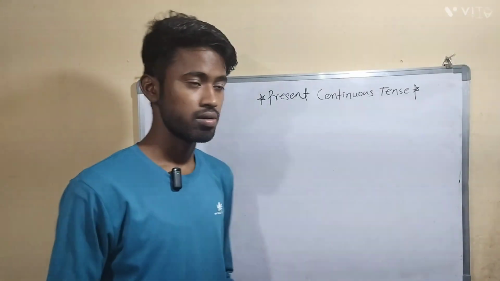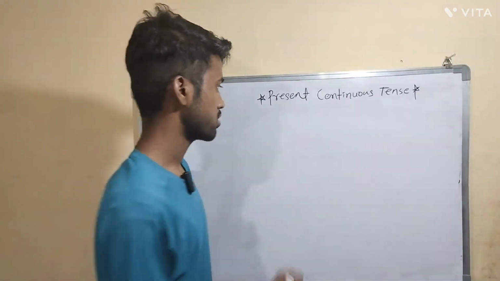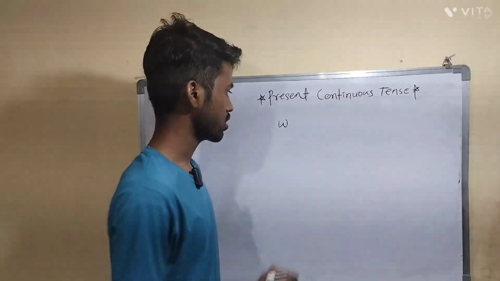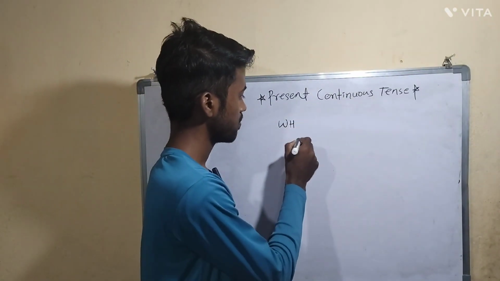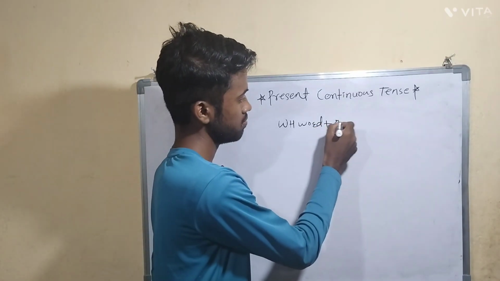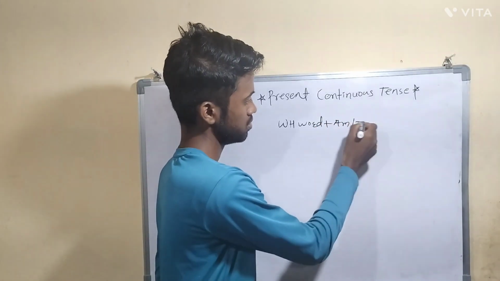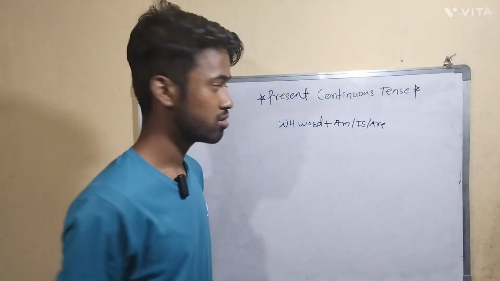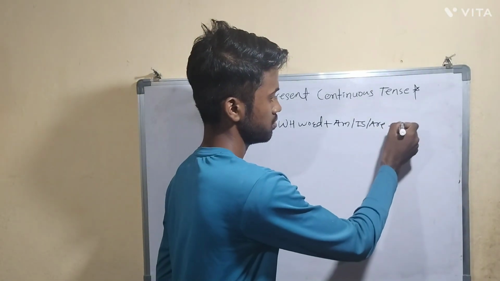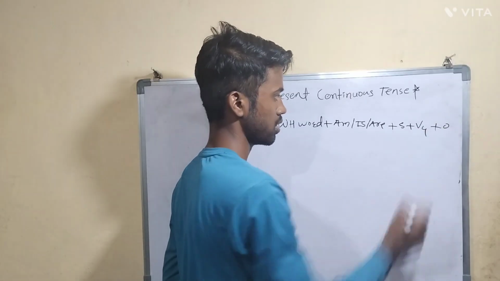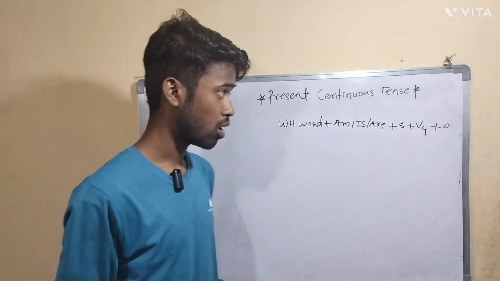Now let's discuss WH questions in present continuous tense. So first we will see the structure. What is the structure? First WH word will be there. After that am, is, are. Any one of these you have to take. After that, subject plus fourth form of verb, and in the last object.